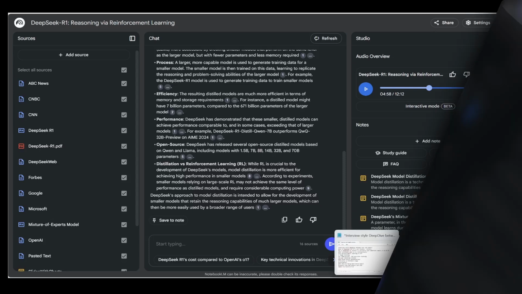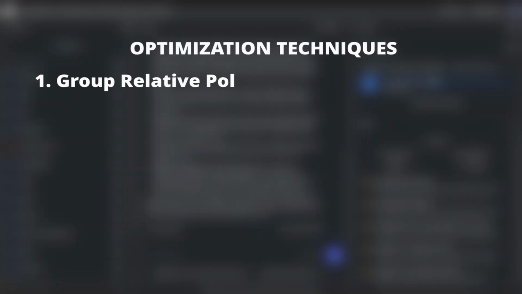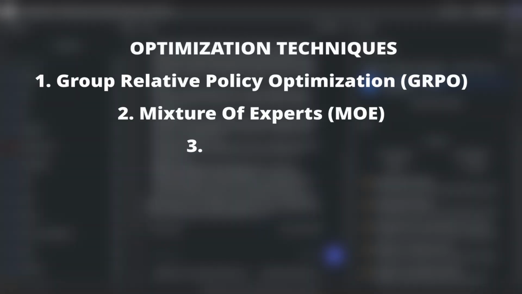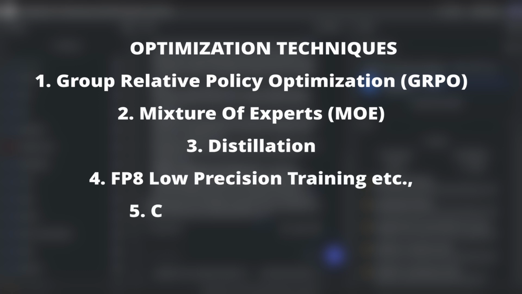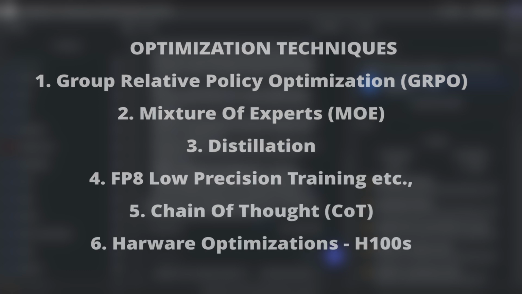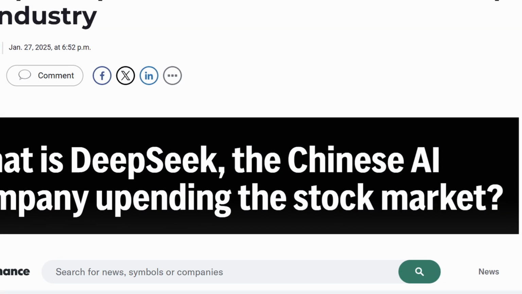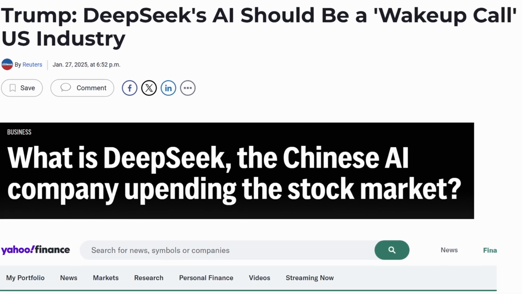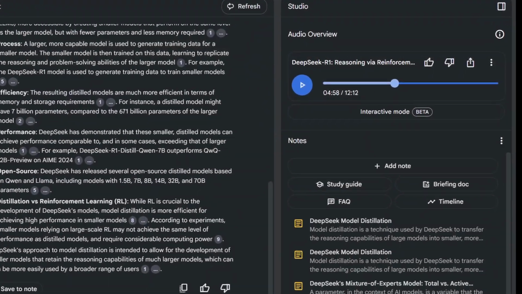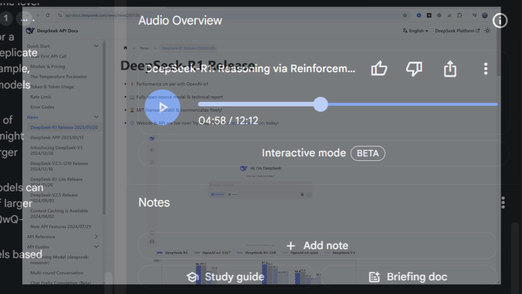Get ready to deep dive into what makes DeepSeek's R1 model special. We'll break down every key technique in a simple, easy-to-understand way, how it's shaking up the AI world, and its potential impact on the industry. This is hands down one of the most mind-blowing ways to learn complex topics. Let's get started.